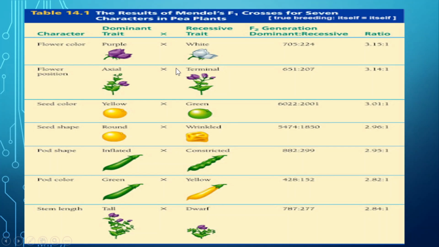In the first filial generation he got all offspring having the dominant character, that means the dominant trait allele hides the character of the recessive allele. But in the F2 generation about a 3:1 ratio he